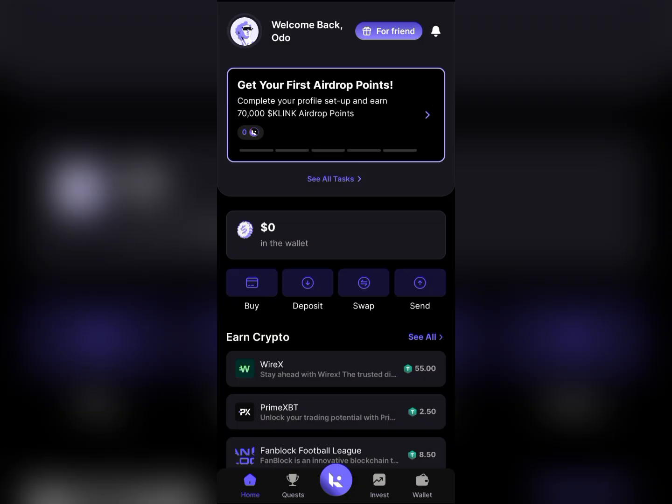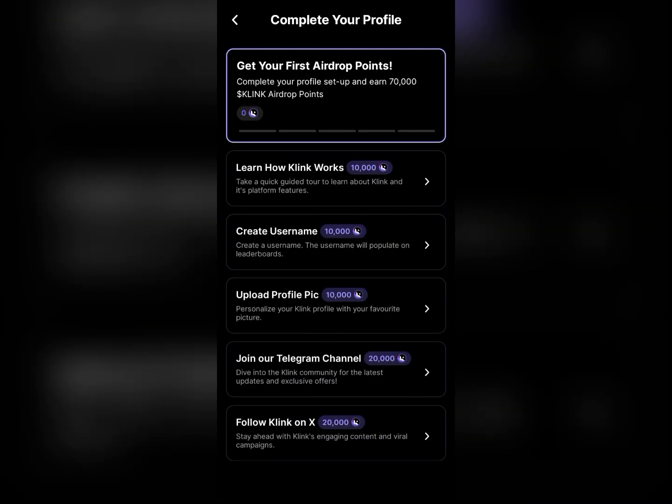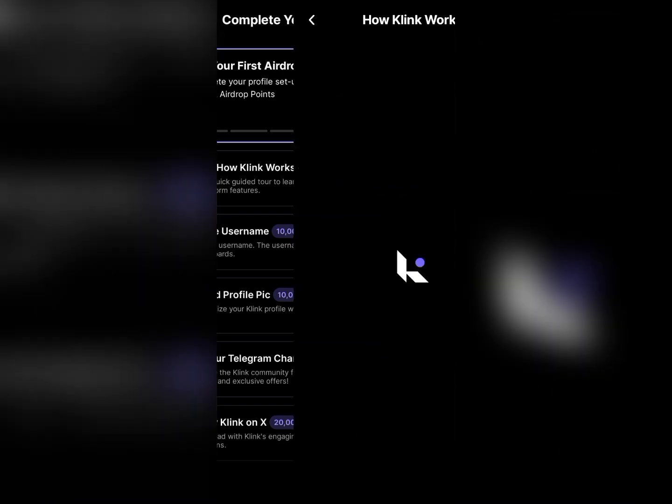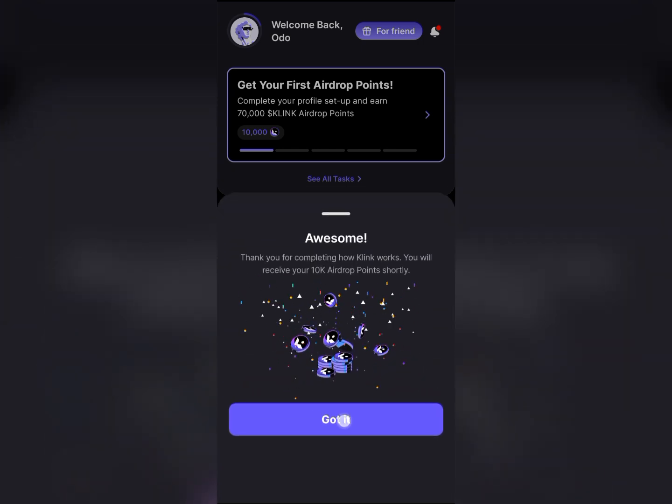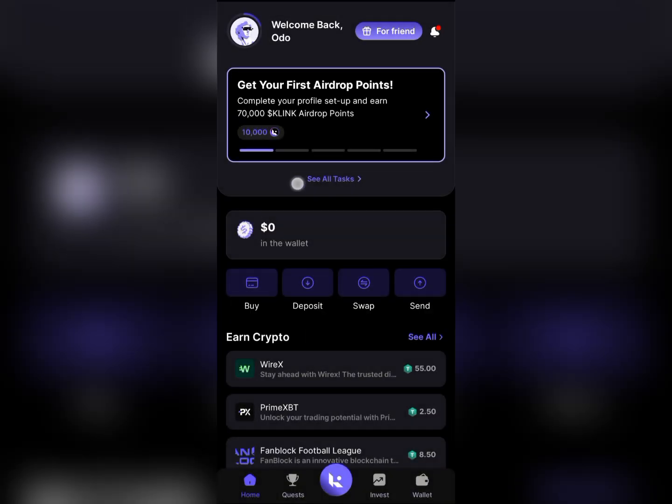So we're about to get your first airdrop point. You click here. So this is the tasks. Perform all these tasks and set up your profile so you're able to get all these points. So learn how KLINK works. I've gotten the points for learning how KLINK works. Once you click see all tasks,